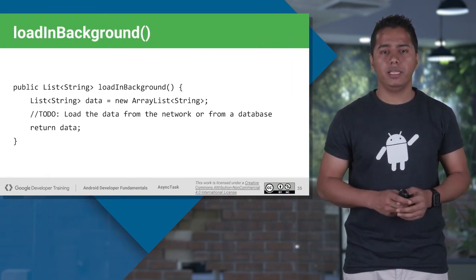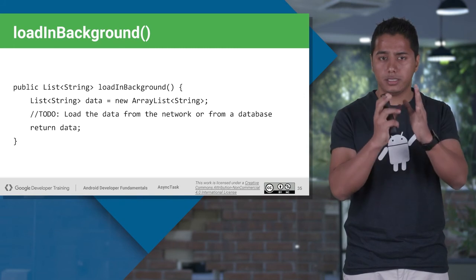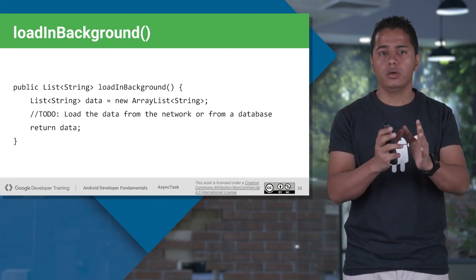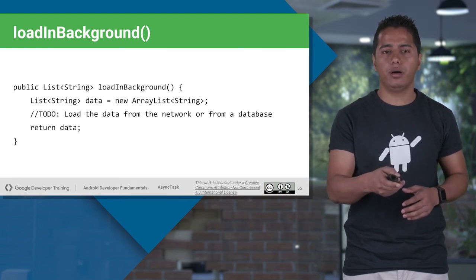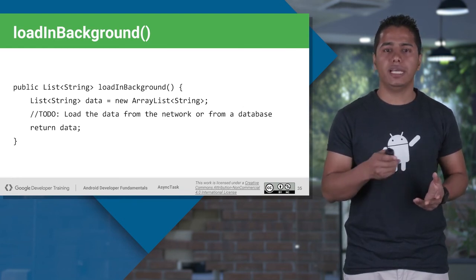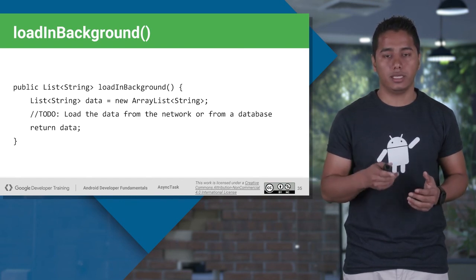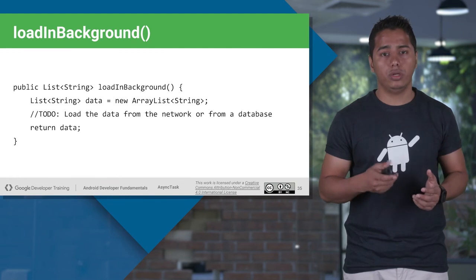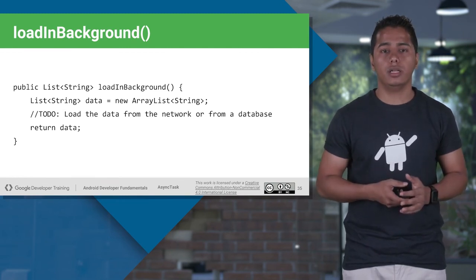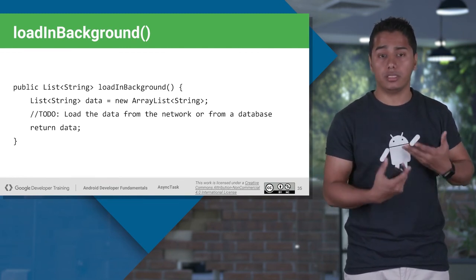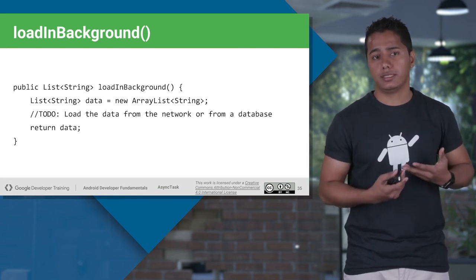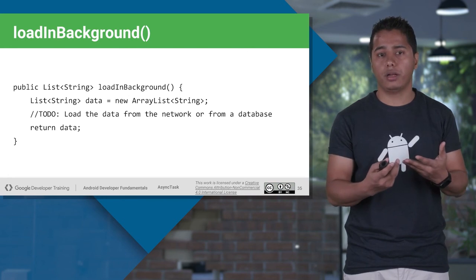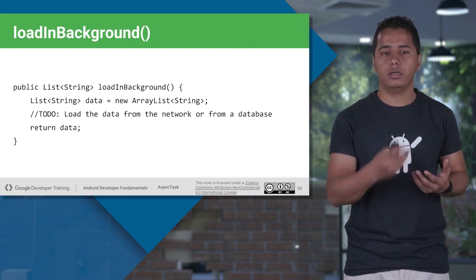The main thing which you need to take care of here is the load in background method, which you are going to override. It will return the same type as you have defined while you were defining your async task class loader. Like you defined a list here, so your load in background will return a list only. So it's kind of a result parameter here. Whatever result you want, you put it in the starting itself, and the load in background method will return the same data type.